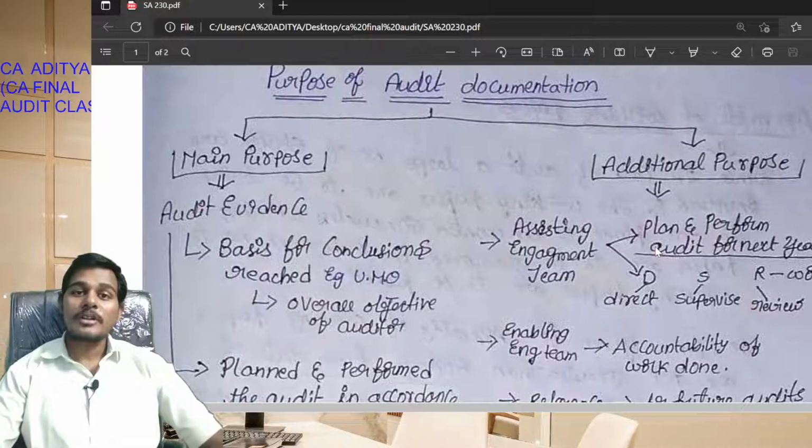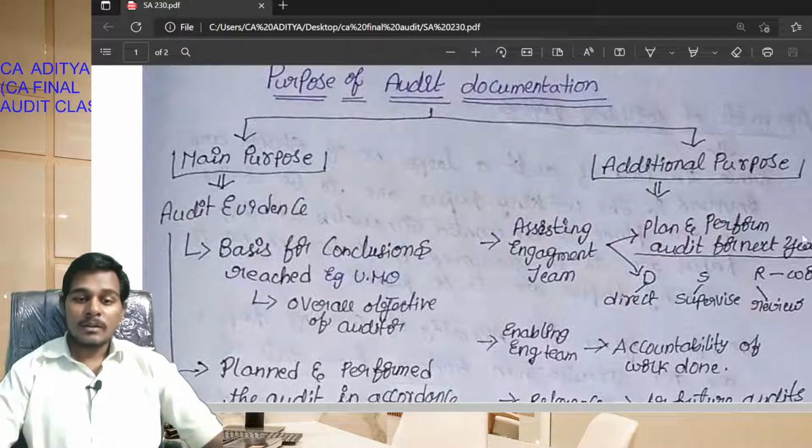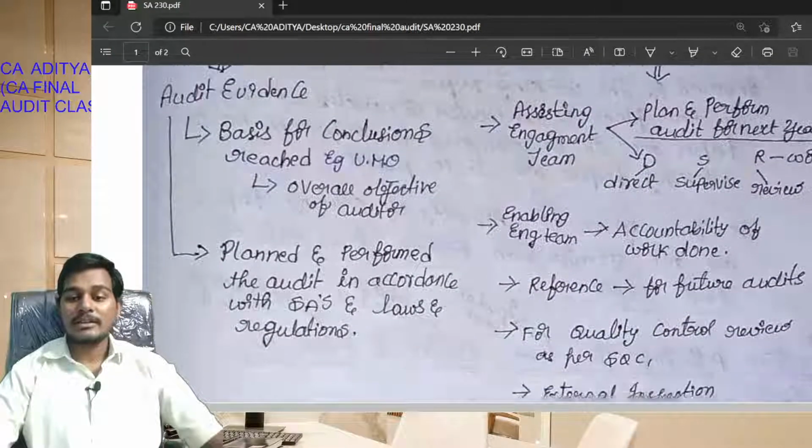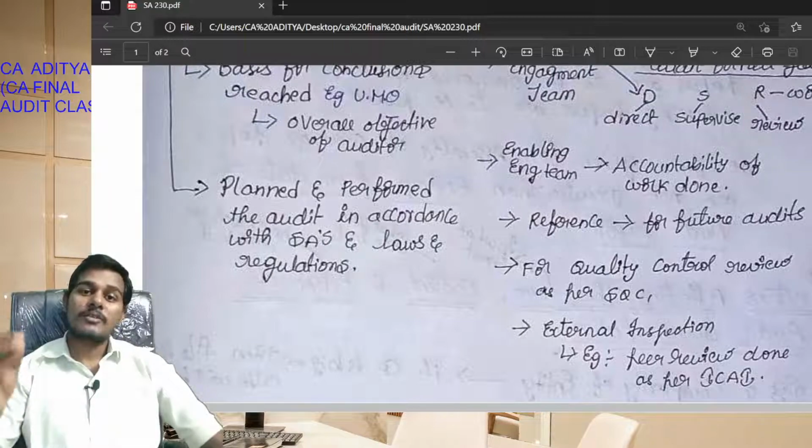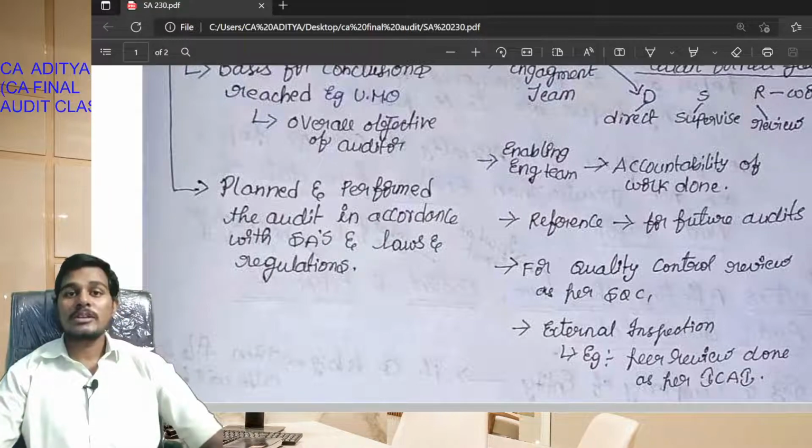Without the audit documentation, he cannot direct, supervise and review the work performed by the engagement members of the audit team. Okay students, it also enables the engagement team accountability for the work done. The audit documentation will provide for accountability of work done. When there are no working papers, no audit file, no audit documentation, we cannot show proof that the audit has been done. So if there is audit documentation or working paper, we can show that the work is done, that is, accountability of work is established.